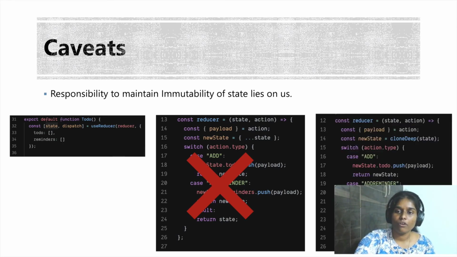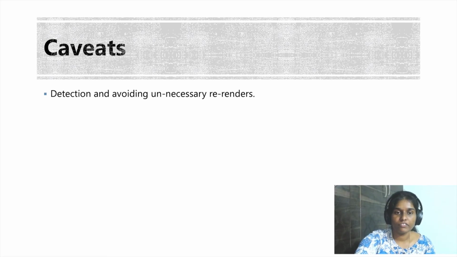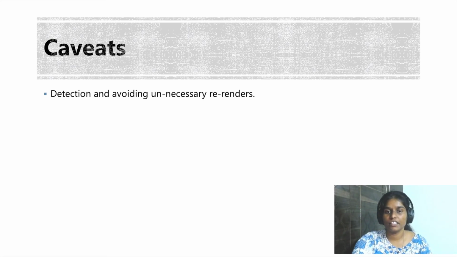So to solve this, what we have to do is perform a deep copy of our state object, either by using nested spread operators or using a Lodash utility like cloneDeep, thus making sure that we don't mutate the incoming state. This is one of the caveats which you should be careful about when writing the reducers for the useReducer hook. The next one is the detection and avoiding of unnecessary re-renders.